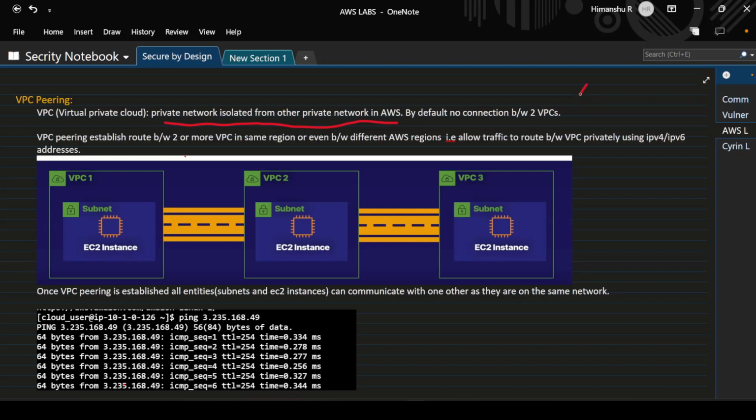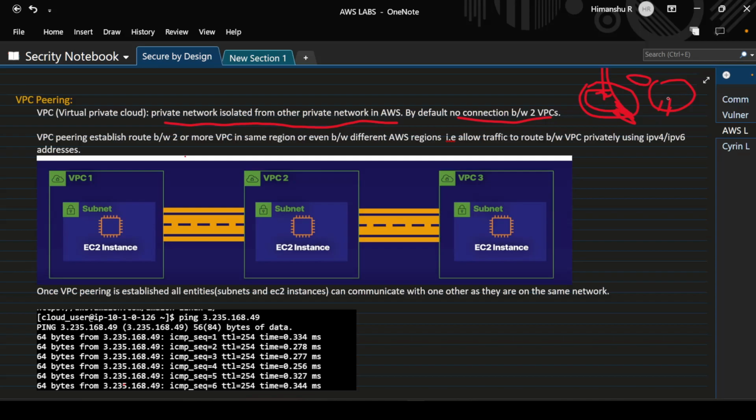Means we can say that it is a private network consisting of subnets, internet gateway, EC2 instances, and route tables. All these things are present in this private network, isolated from other private networks. Means in US East 1 there are many VPCs present, and in the US East 2 region too. It is not accessible by this network or that network. So by default, no connection is present between two VPCs. Means this VPC cannot communicate with that VPC.